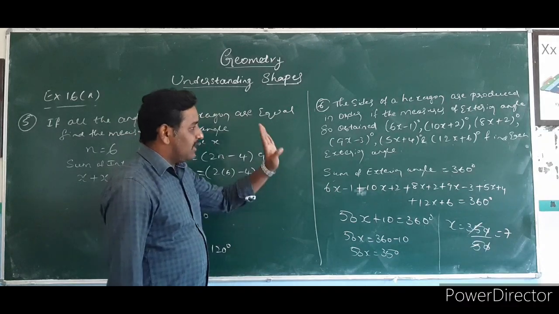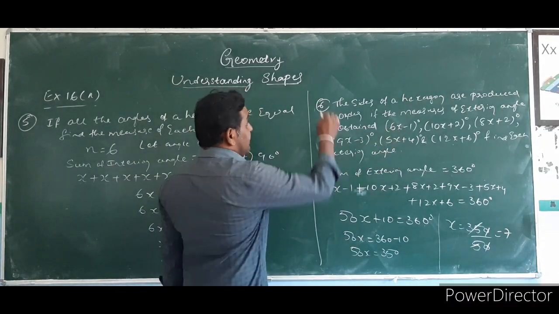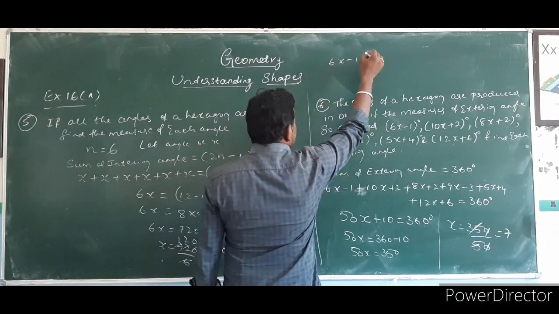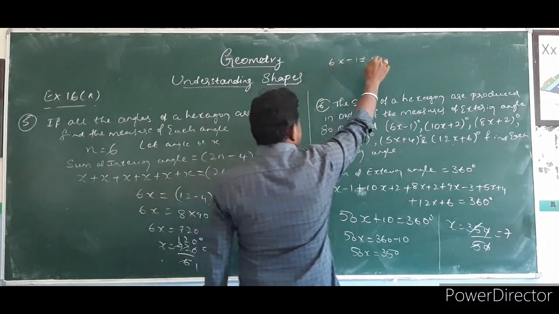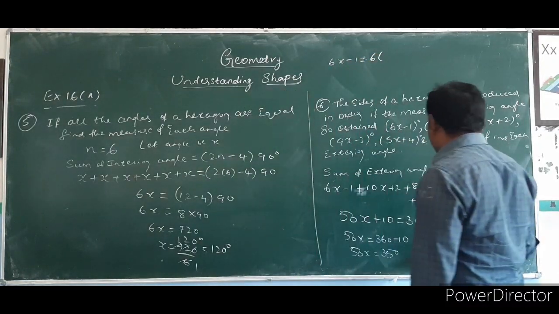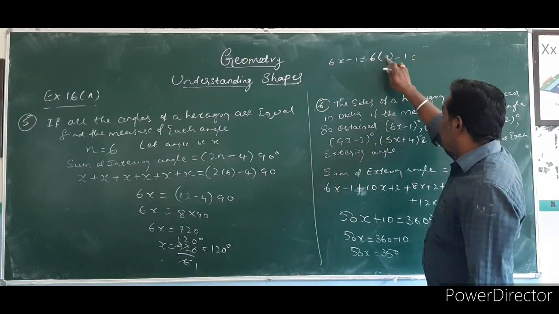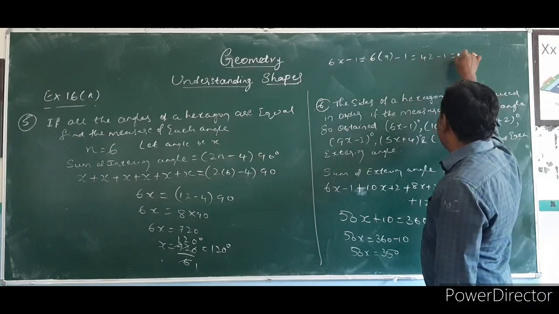Then we have to find each exterior angle. The first exterior angle is 6x minus 1. In the place of x you can replace 7, which we already found: 6 sevens are 42, minus 1 is 41.